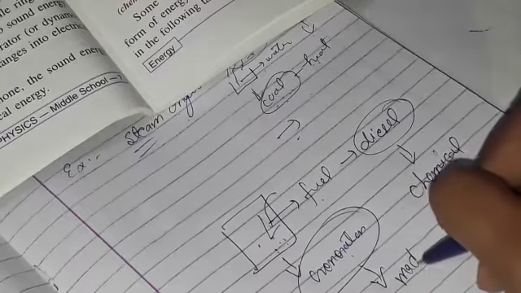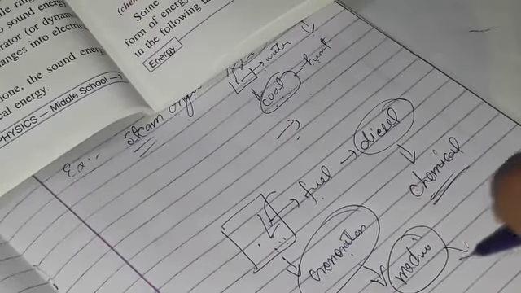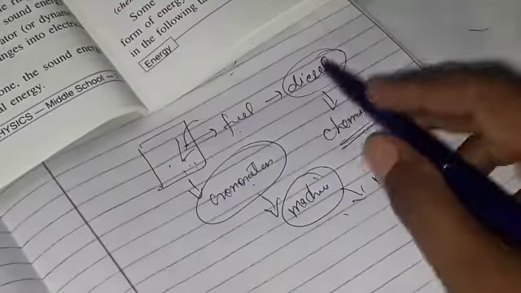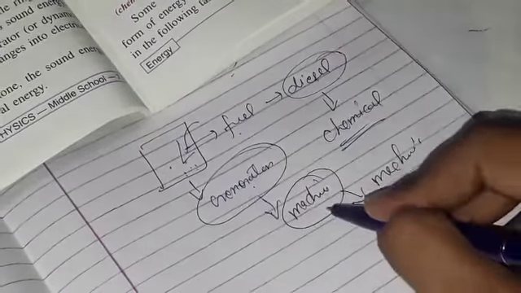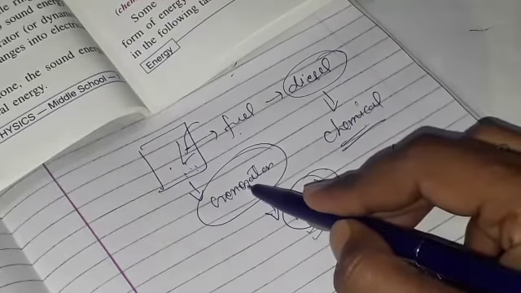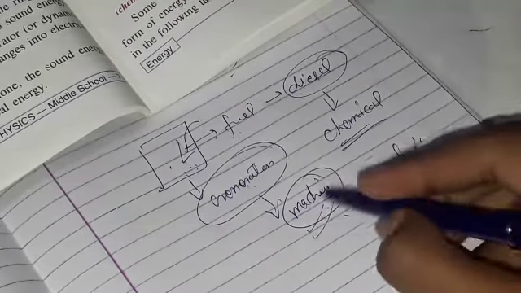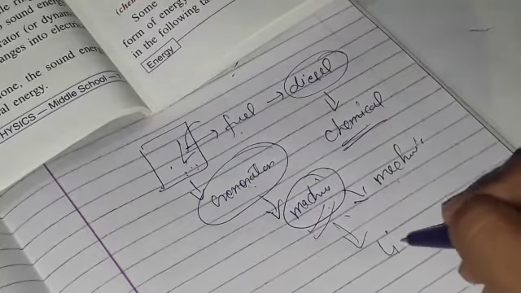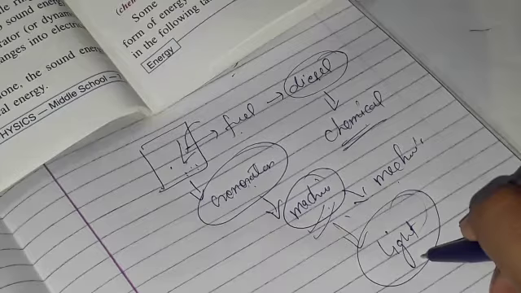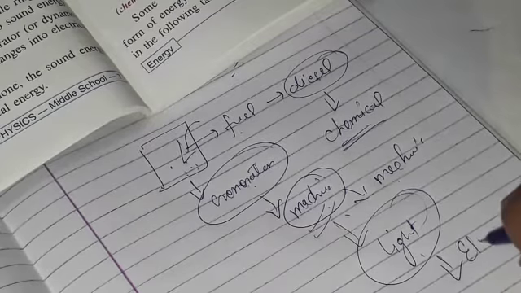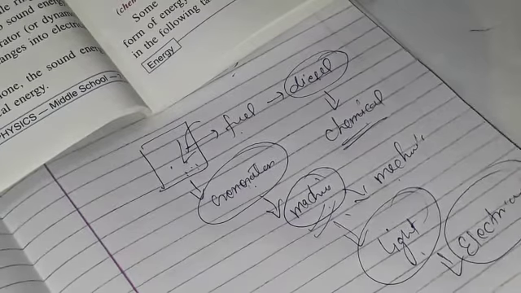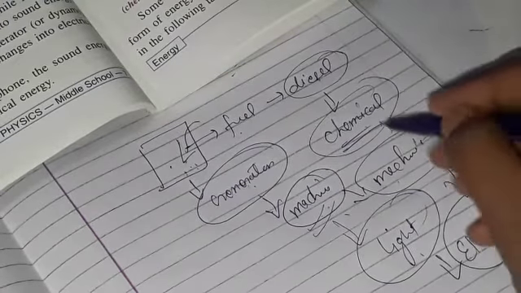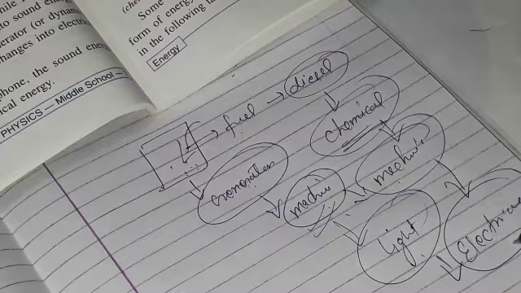Generator means machine, so machine means mechanical energy, and because of diesel your generator starts. It means your chemical energy converts into mechanical energy, and when the machine is working, you have a light in your room, and light means electrical energy. So chemical energy converts into mechanical energy, and mechanical energy converts into electrical energy.